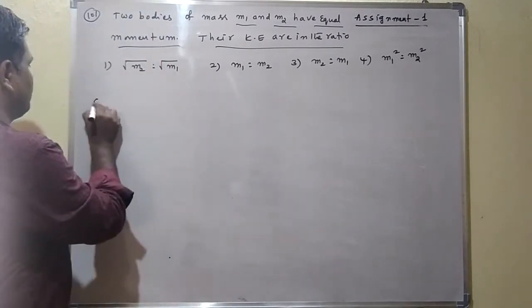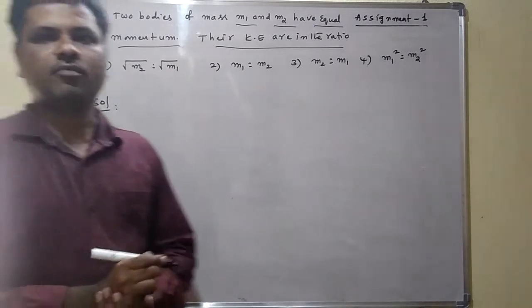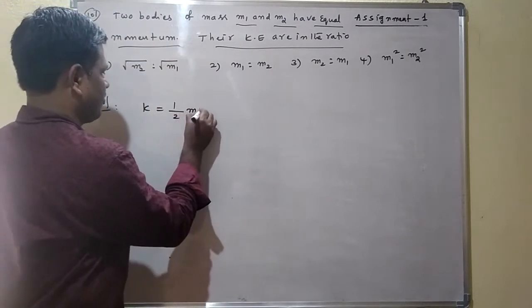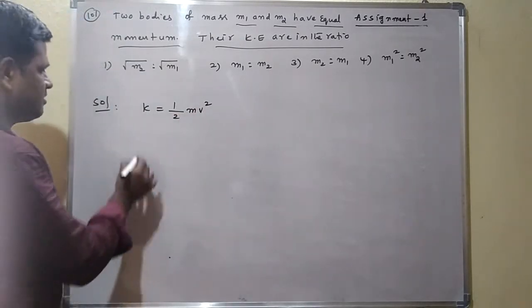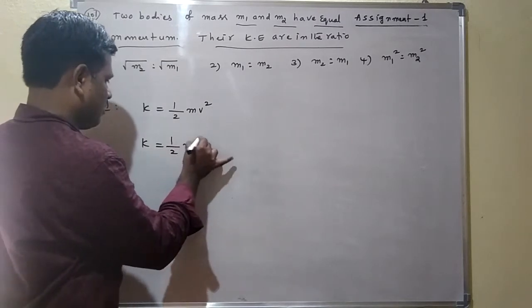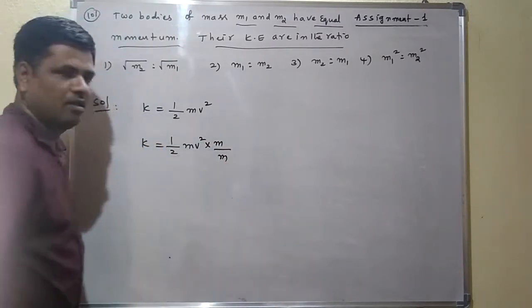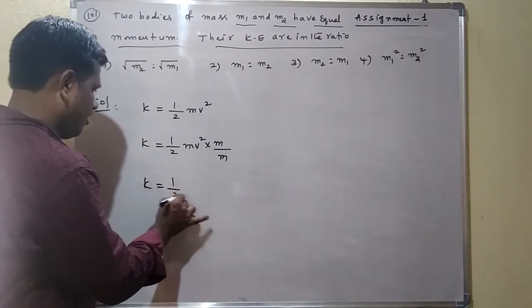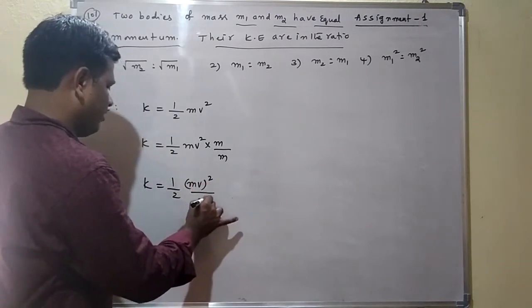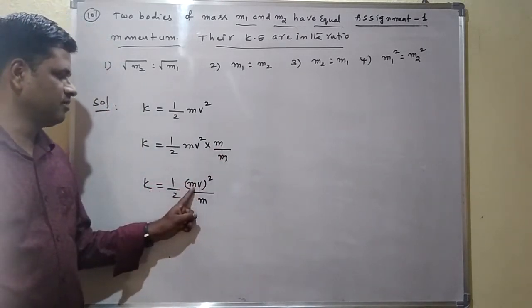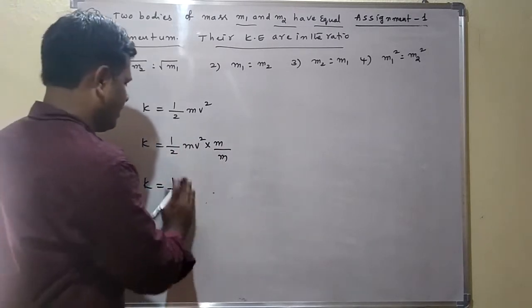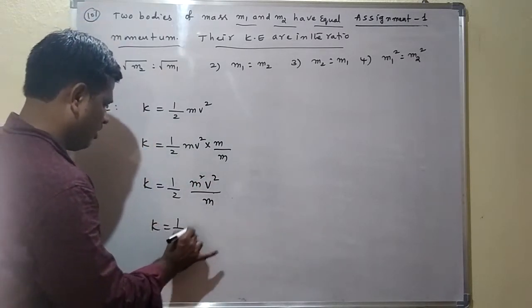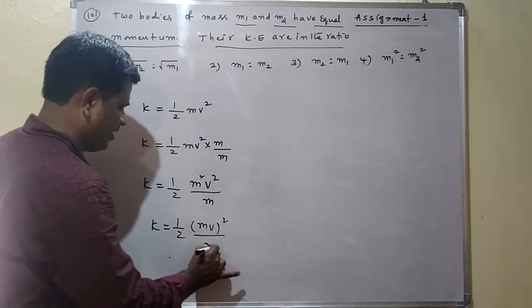First we have to obtain the relation between kinetic energy and momentum of the body. Here the general expression for kinetic energy is half mv square. We write it like this, multiplying and dividing by m: half of mv square into m by m. From this, kinetic energy can be written as half of mv whole square by m. M into m square gives m square v square by m.